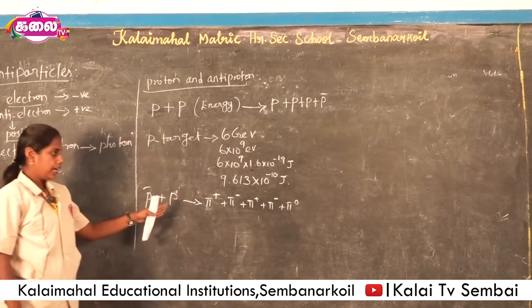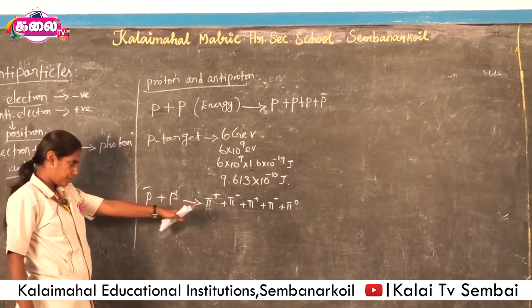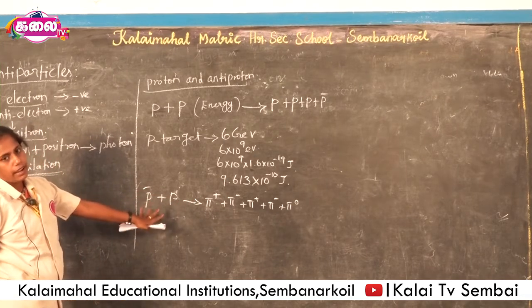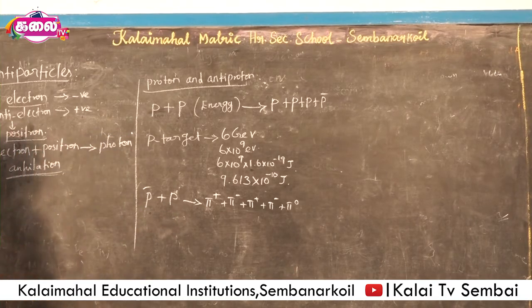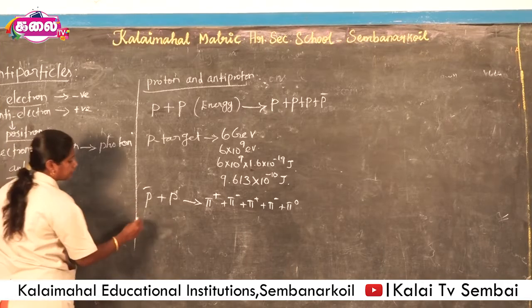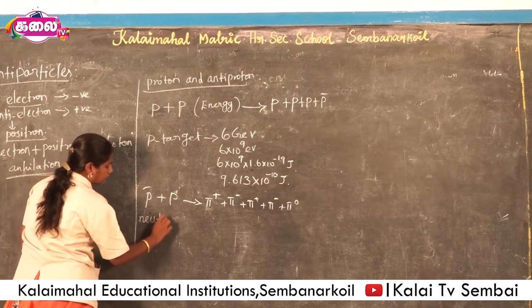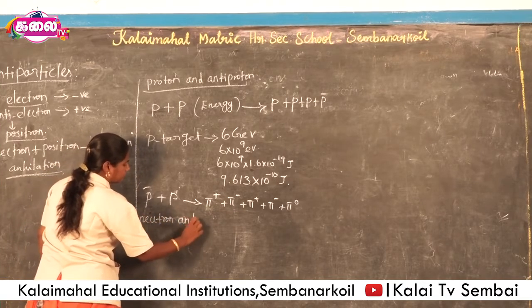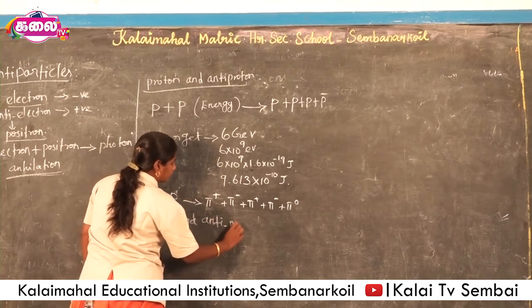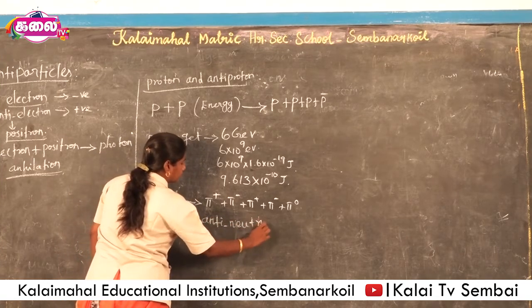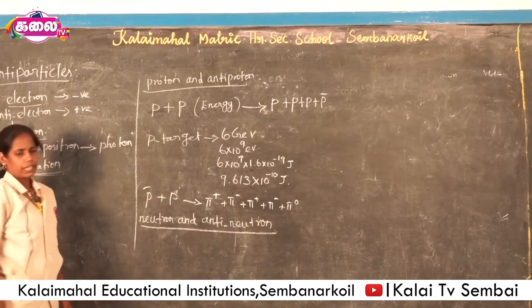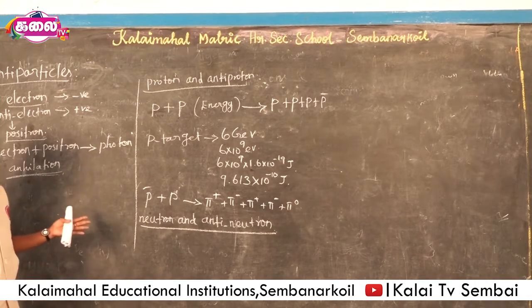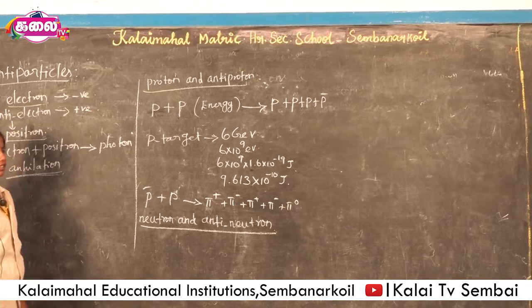So these 5 pion particles are produced by annihilation of this proton and antiproton. Here this is a proton and antiproton. Next we have the antiparticle of neutron, the antineutron. We know neutron has 0 charge, and the antineutron also has 0 charge,